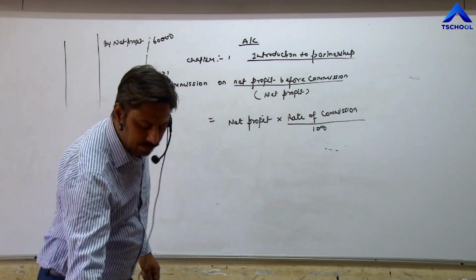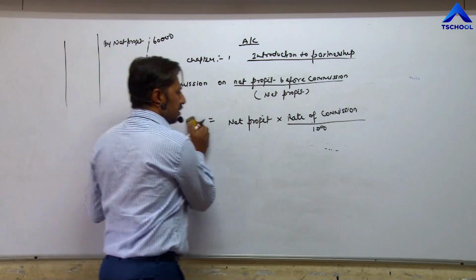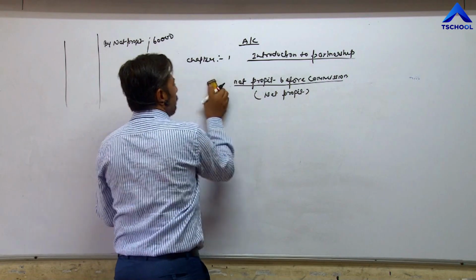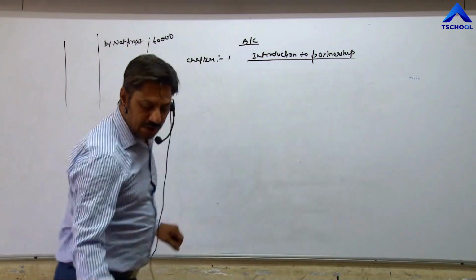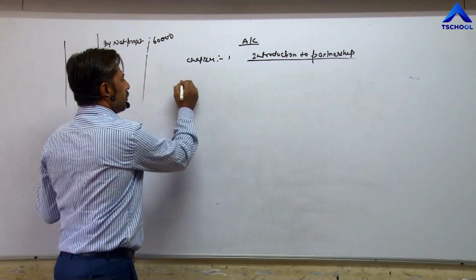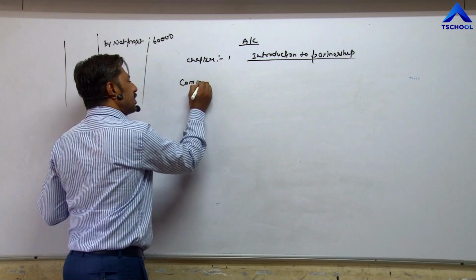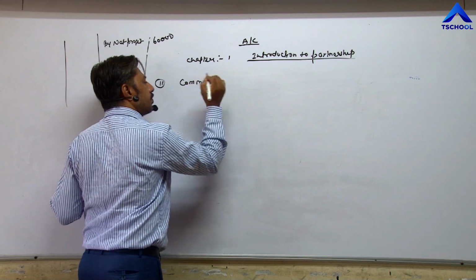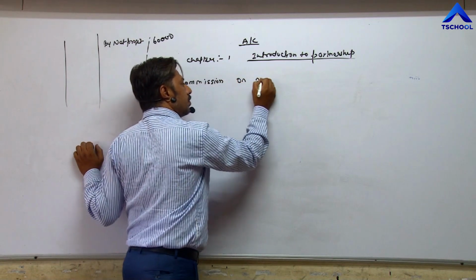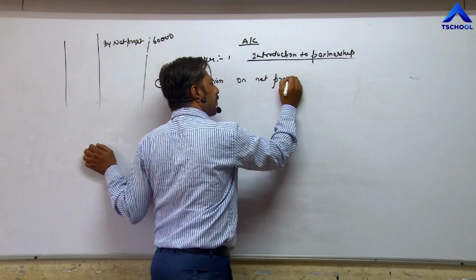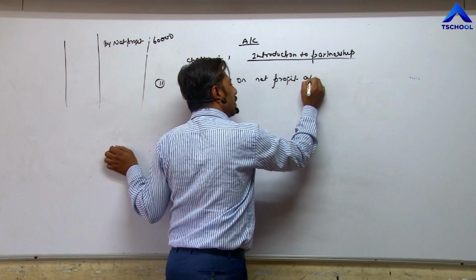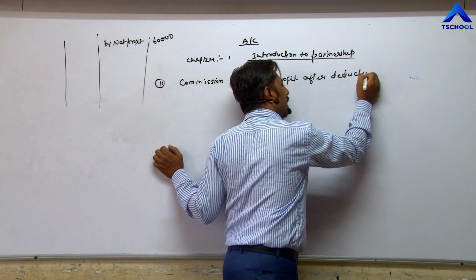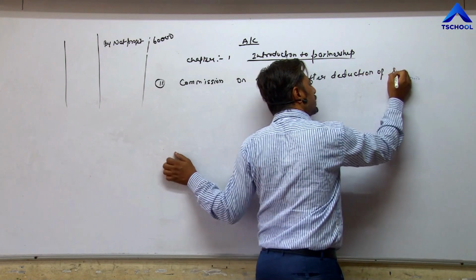But the second method to calculate commission is if we have to calculate commission on net profit after deduction of such commission.